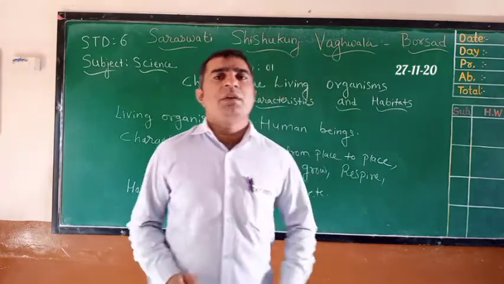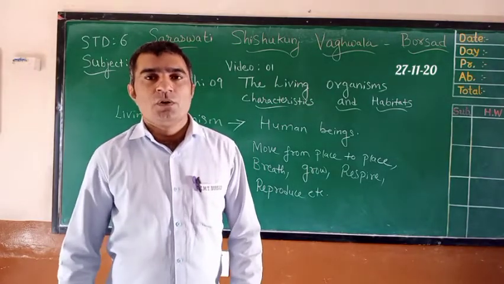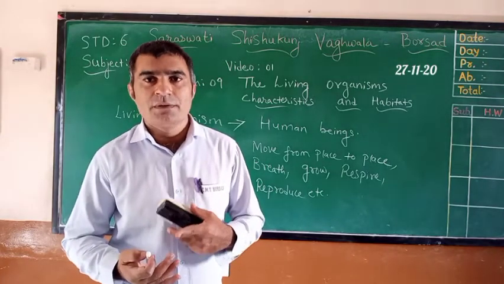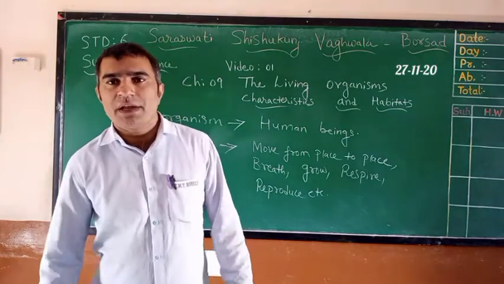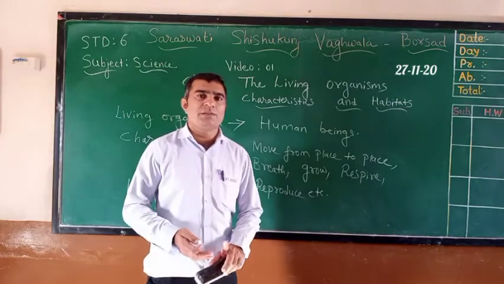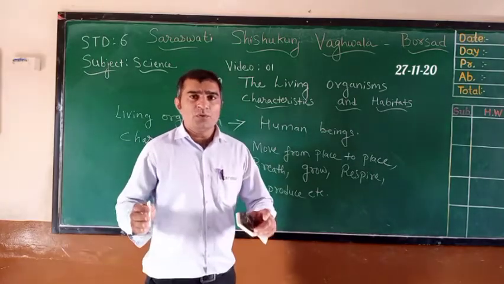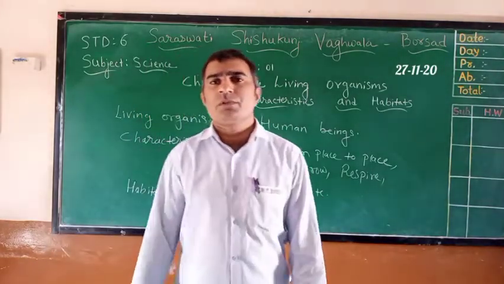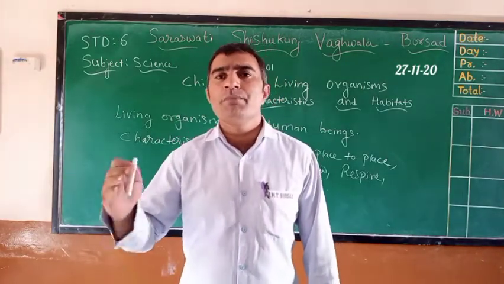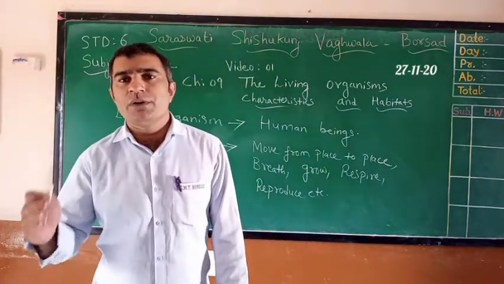In the same way, there are so many living organisms, for example, birds, animals, insects, plants, right? And it has variety. In living organisms, birds, animals, plants, insects, there is variety. And if we go from one place to another place, we will find different types of living organisms.